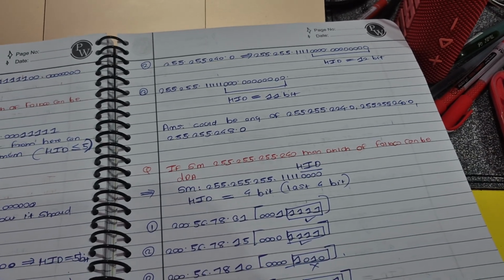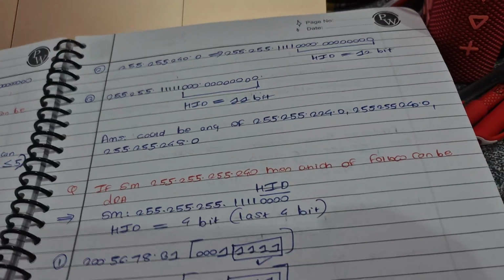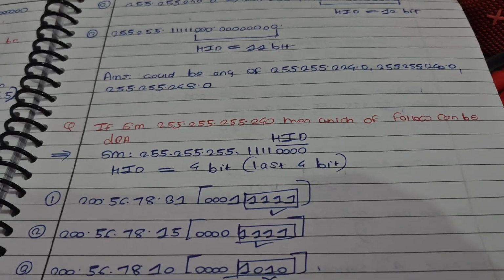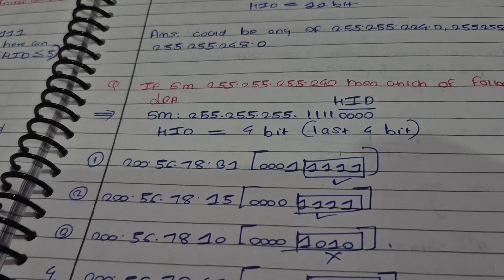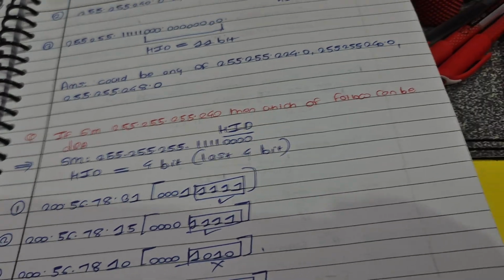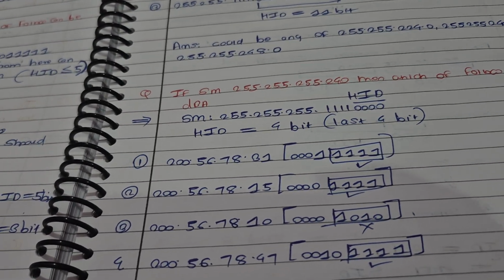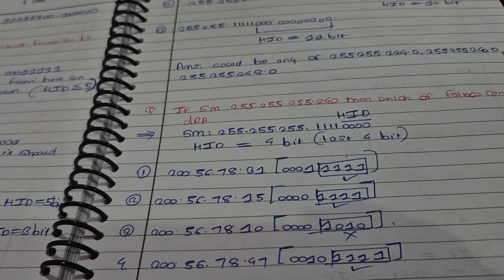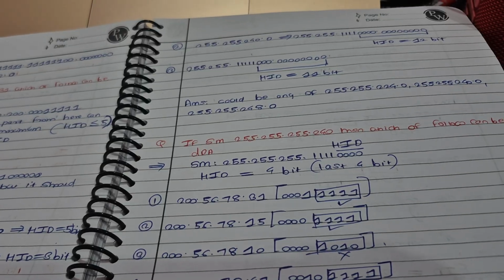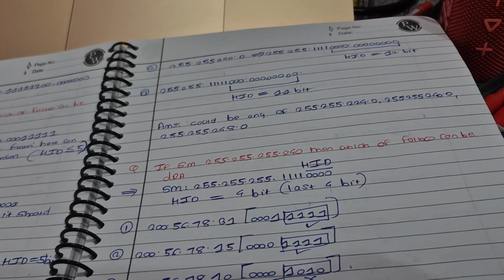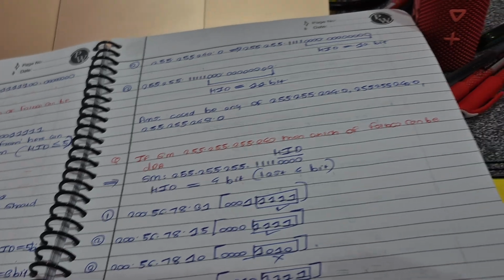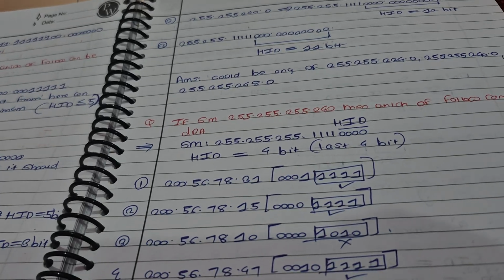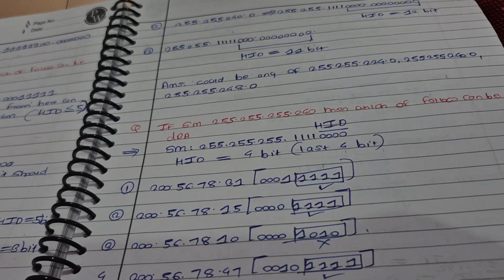So here a cross question is there: the subnet mask is given, and which of the following can be DBA. So here we need to know the concept of subnet mask and DBA. I mean, it's very straightforward, but since I've started revising, it is taking a little bit of time, but it's fine. I think concepts are getting clearer and stronger, I would say. If it is taking long, it's fine.